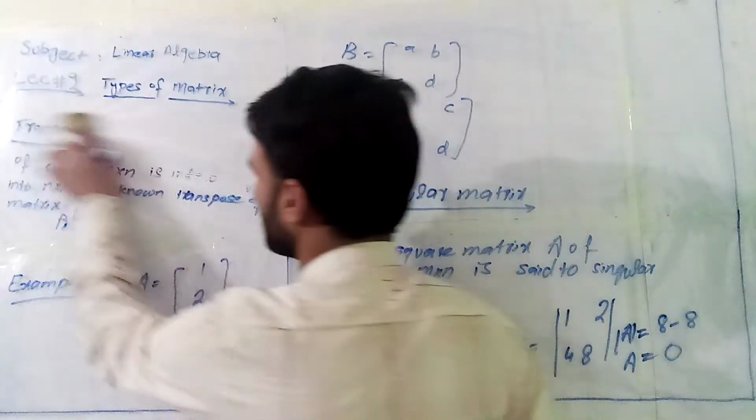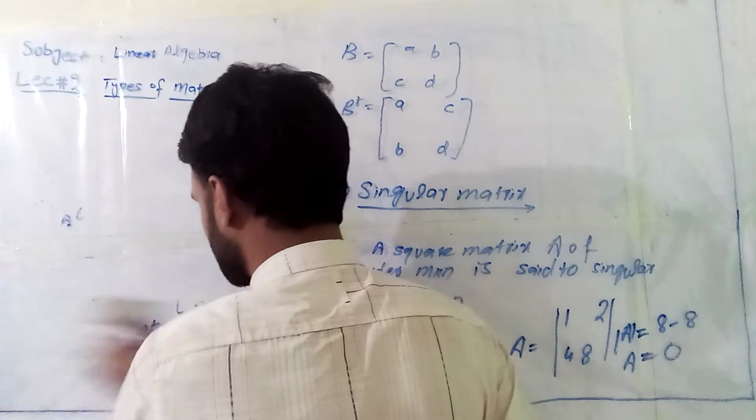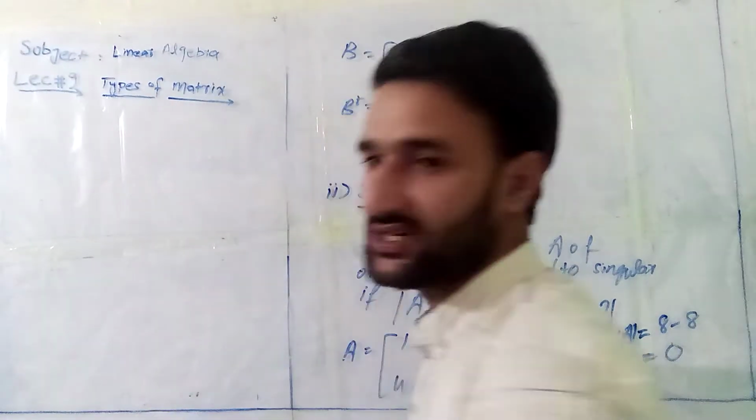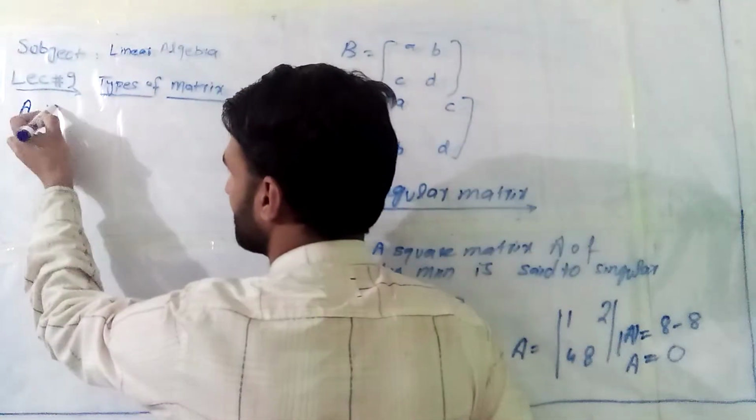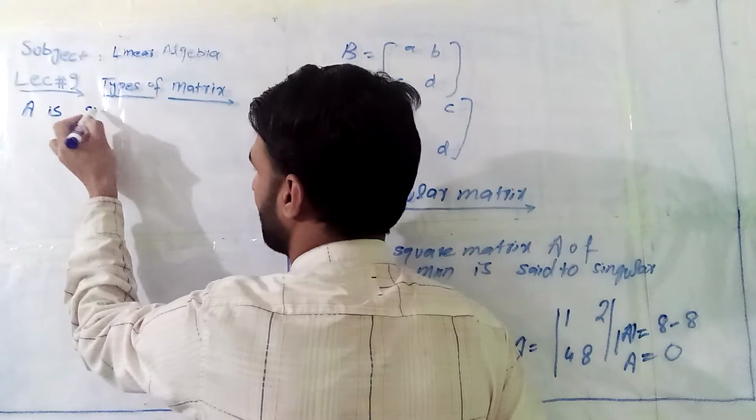Now we move forward to the next definition. What is a non-singular matrix? For the non-singular case, it is the opposite of the singular matrix.